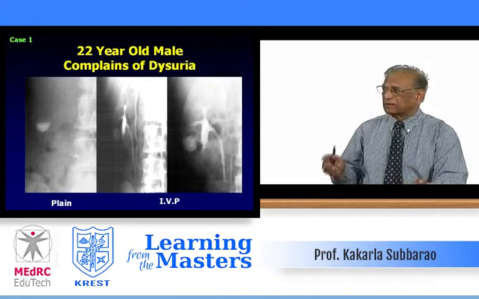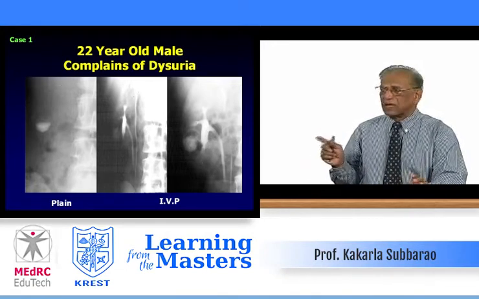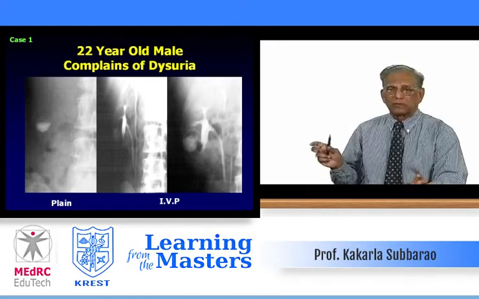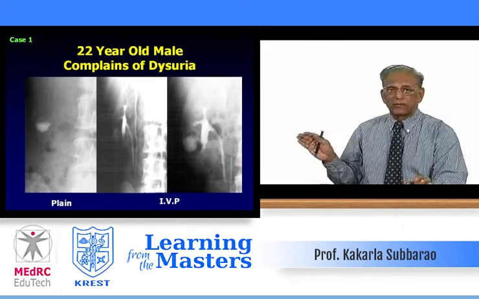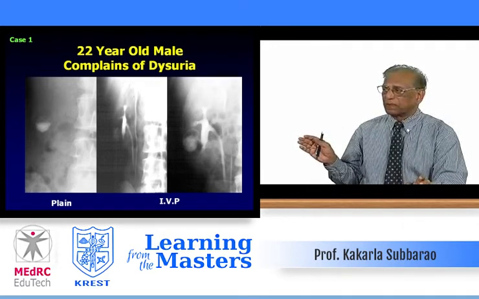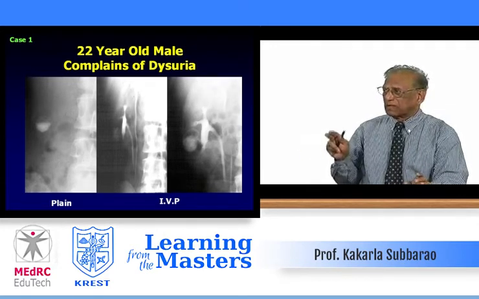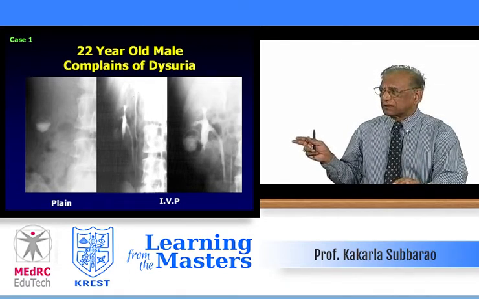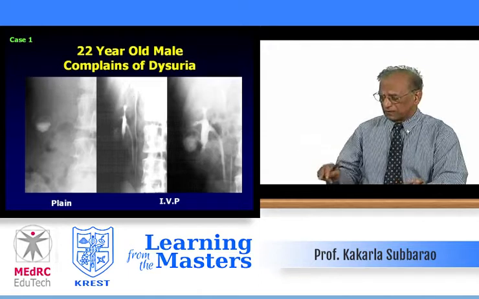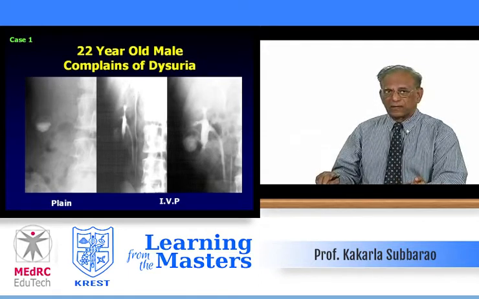And then the next two pictures are IVPs. Again, coned down on the right side. So, having observed, you please write your correct answer. Plain film, and then IVP, and then delayed IVP, just a little delayed IVP. You see the findings and write your diagnosis.